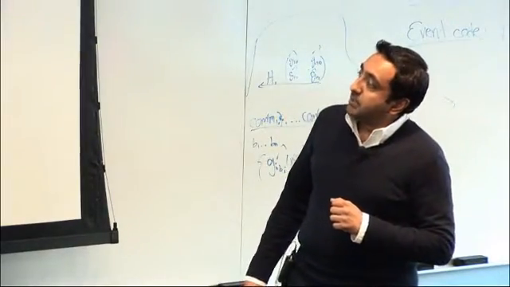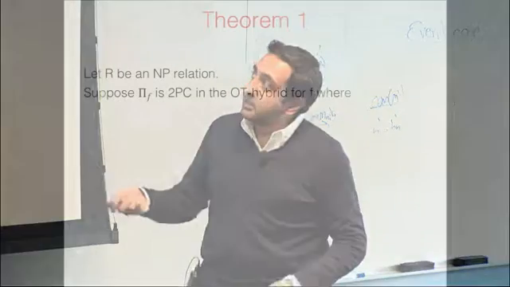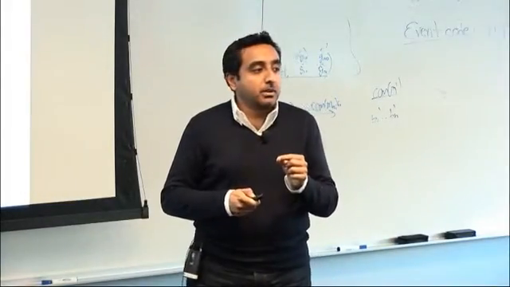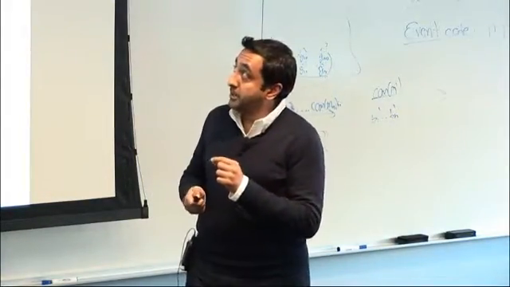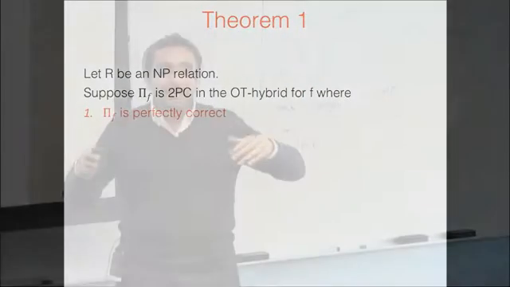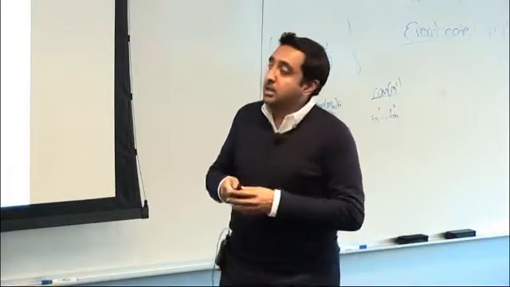So the first theorem, let me state it more formally. Let R be an NP relation. Suppose pi f is a secure 2-party computation protocol in the OT hybrid model for f, which satisfies 2 conditions. One, it should be perfectly correct, which means that it does not admit any bad randomness in the protocol.